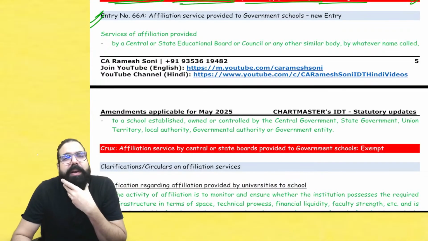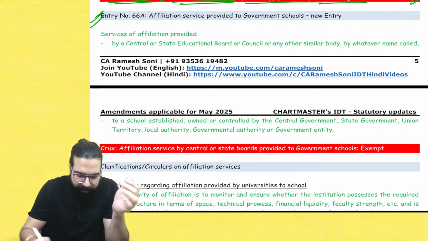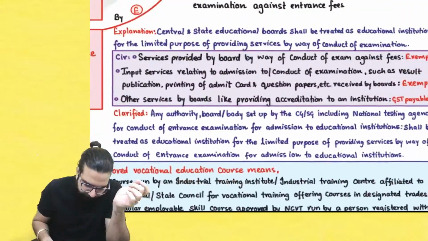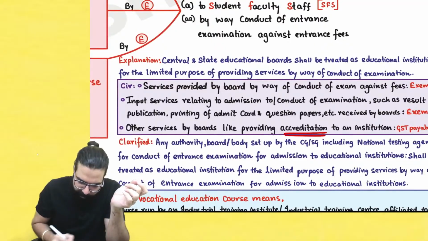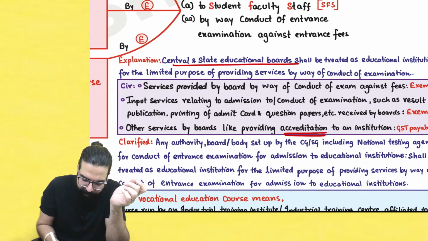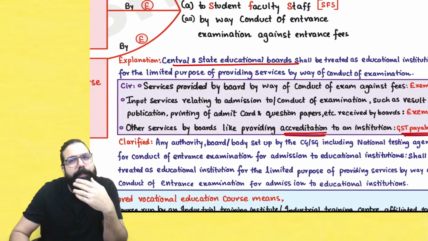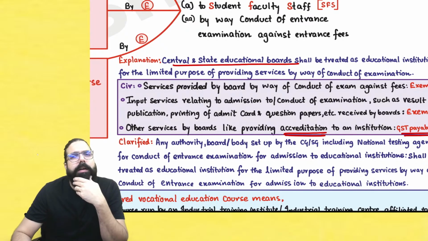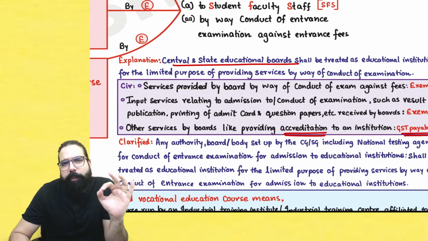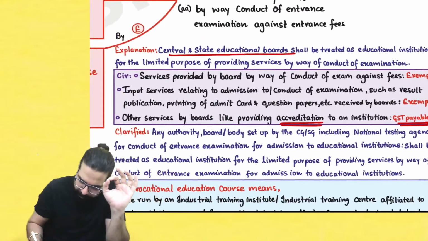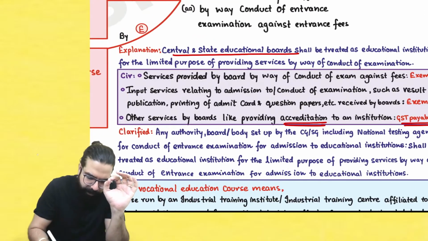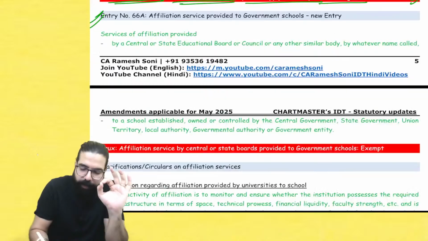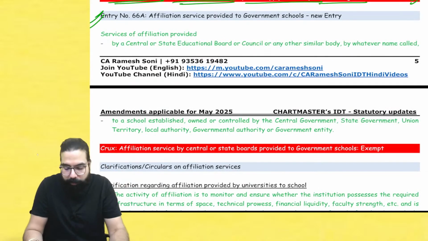You remember affiliation services? When boards provide affiliation services, accreditation services, affiliation services provided by the central board, etc., you were told GST is always payable. But here, the government inserted one new entry, so please mark it and keep it. You have to remember this for your exam. I am telling you, this will come as a small point.